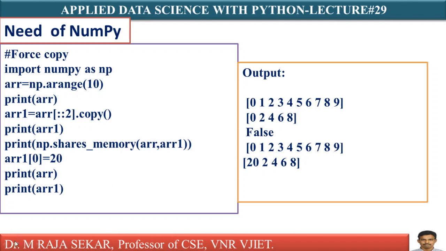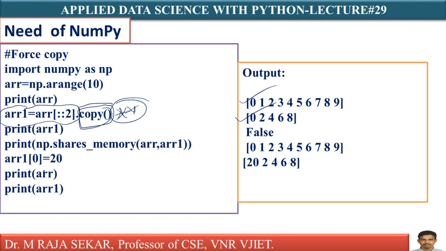Now just compare this program with my previous program. Same story, this we discussed in my last previous program. Here I am adding this .copy. This .copy plays a major role, isn't it? .copy means this particular copying is known as forcible. You are copying elements forcibly. In that case, it will create separate memory. For ARR1 a separate memory will be created, and for ARR2 a separate memory will be created.